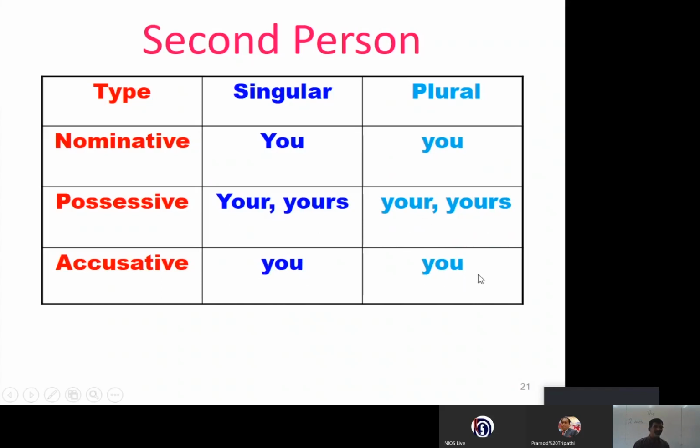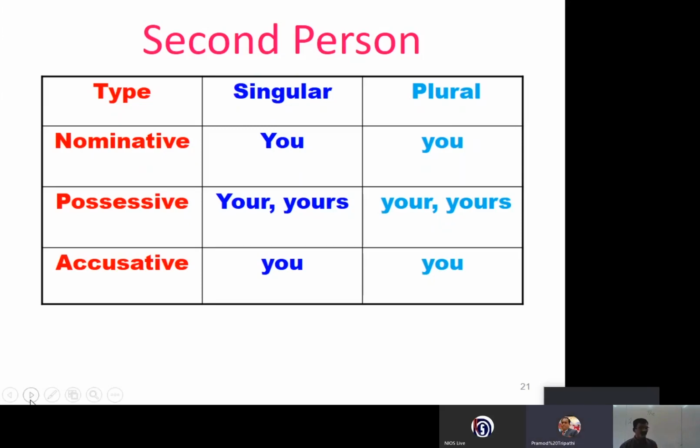While using you, you must be very careful, whether it's nominative, possessive or accusative, singular and plural remain almost the same. So this you must be slightly careful about. Of course, there is no confusion about it. All of you know it well.